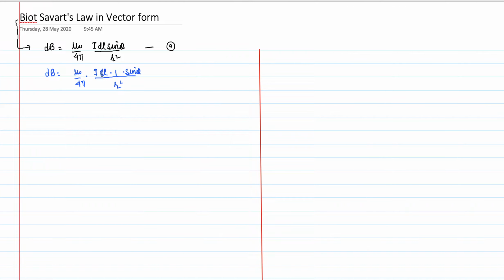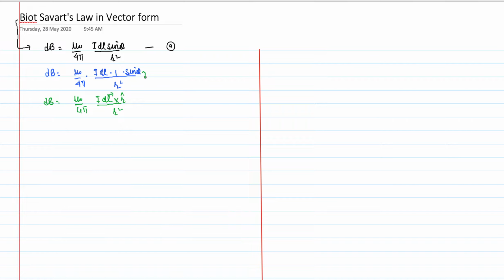So this is the magnitude of I dl, and this is the magnitude of 1 itself, a unit vector has magnitude 1, and this is the angle between these two. So I can operate it in a different way also. Now see here, dB is equal to mu naught upon 4 pi I dl, and this is r unit vector, and we take the cross product of these, and here a vector will come. This will be equivalent to the above equation divided by r square.